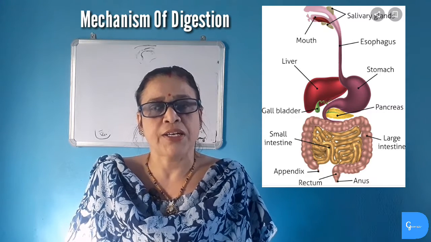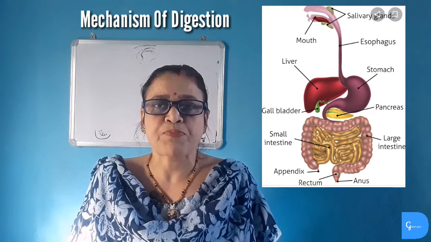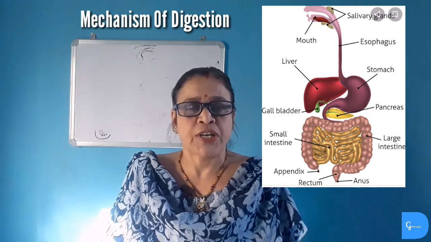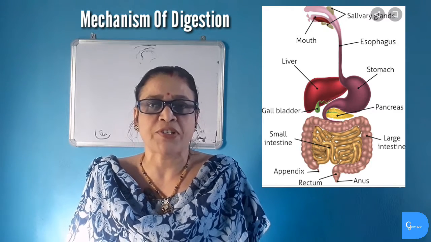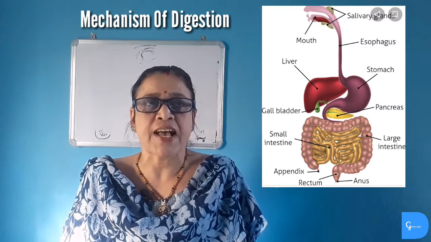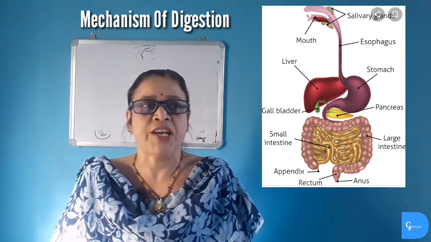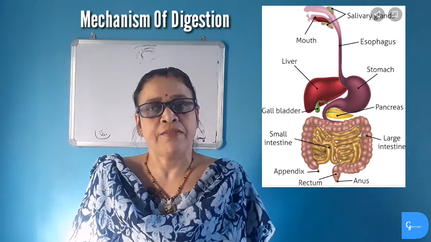In stomach it contains hydrochloric acid and it also secretes enzymes like pepsin and renin. So the food which reaches the stomach becomes acidic in nature due to the presence of hydrochloric acid secreted by the mucus wall of the stomach. Then this acidic medium of food is acted upon by two types of enzyme called pepsin and renin.